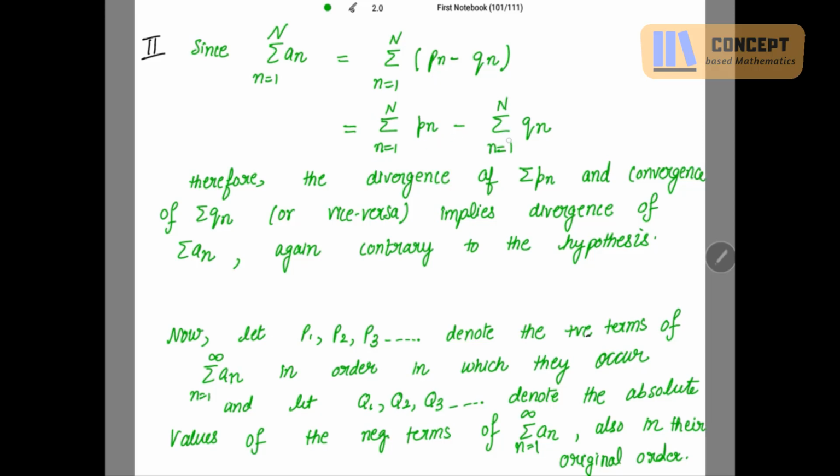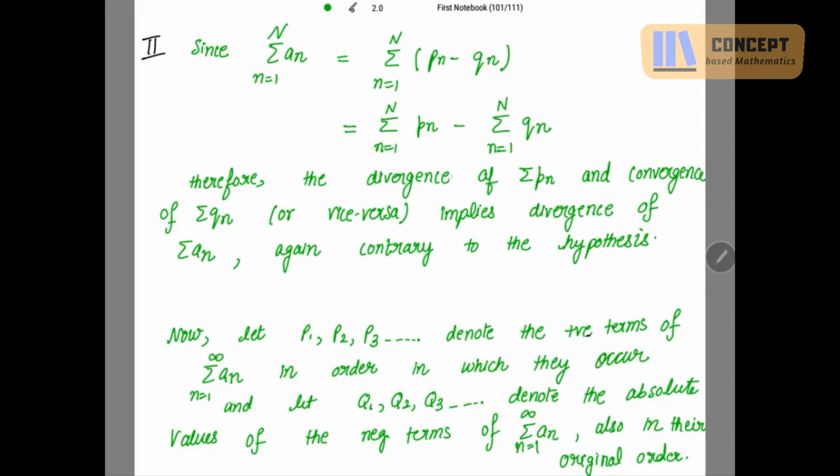Either both are convergent or one of them is convergent. Pn and Qn, just now we have seen that these are divergent series. So we cannot take that these two are convergent. The other thing we will take, the summation is open if one of them is convergent.